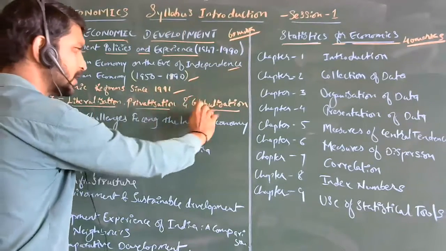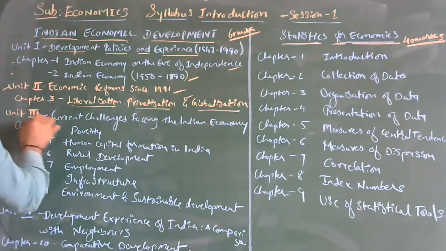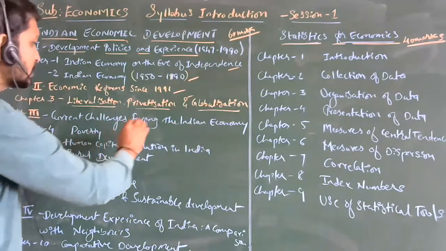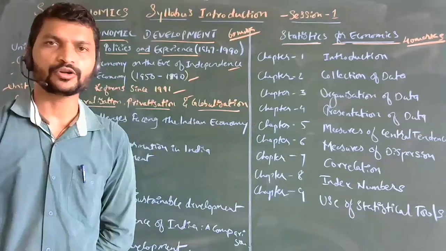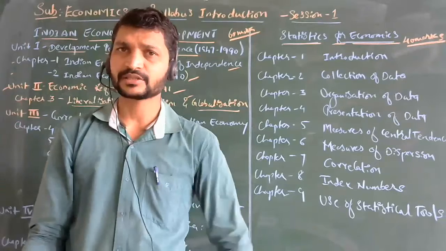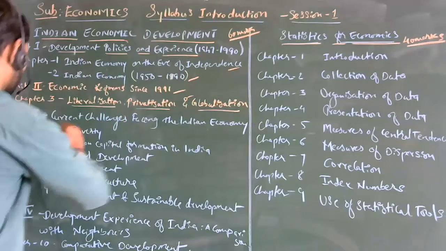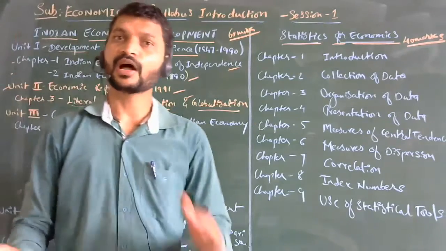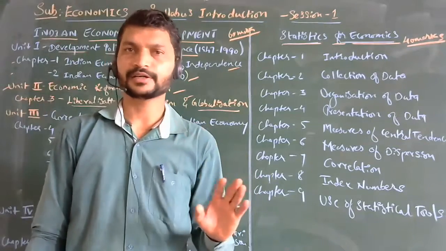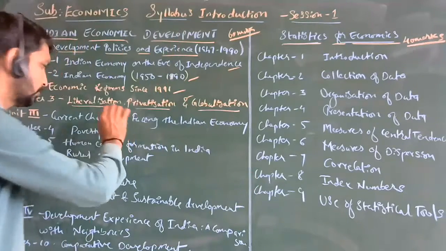That chapter is liberalization, privatization, and globalization. Then coming to the third unit: current challenges facing the Indian economy. Now, what are the current challenges? At present, the poverty level in our nation, the fourth chapter, is poverty. The poverty level in our nation is high compared to other countries. If you see, in our country the poverty level is huge.